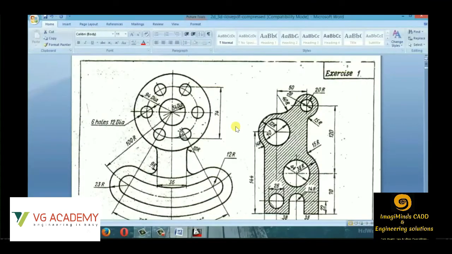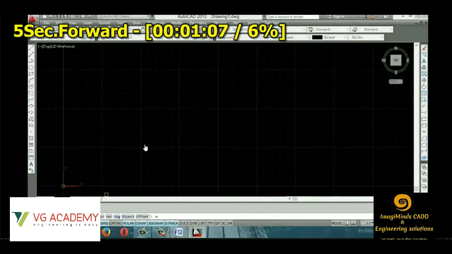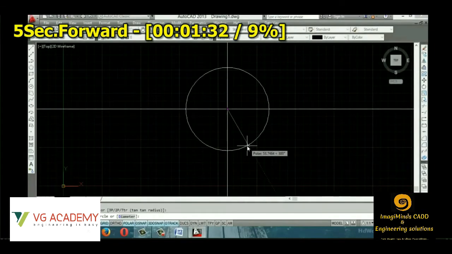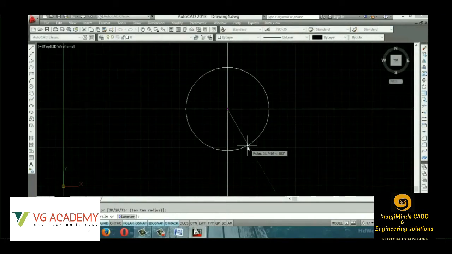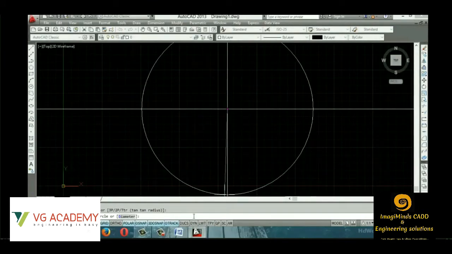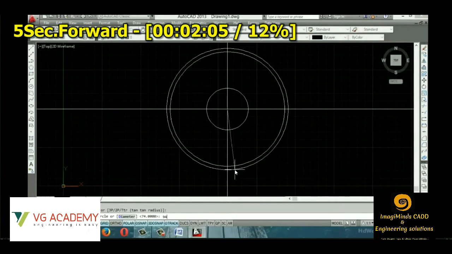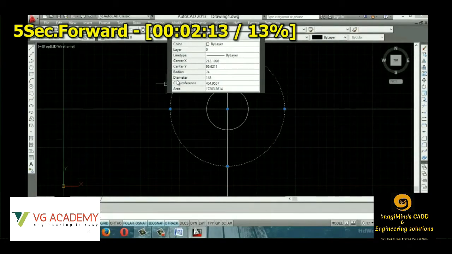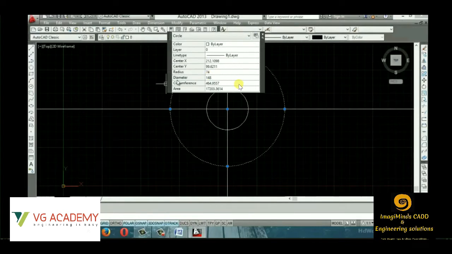So I guess guys, you have a clear idea by now what is the use of AutoCAD 2D. So now in this topic we'll be seeing if we want to draw this type of exercise, if we want to draw this type of objects, how we will be drawing. I'll be showing you in step-by-step format. First of all, we have to take a circle. So this will be the process of drawing a circle. We have to give a different radius for different circles. So these are the circles we are drawing. We can change the properties of the circle with the help of the property option.